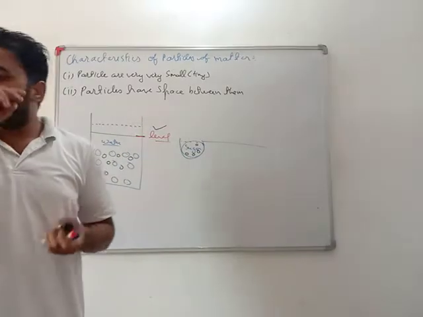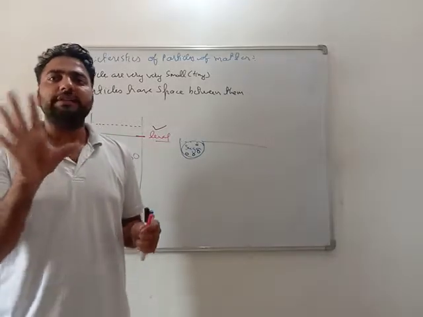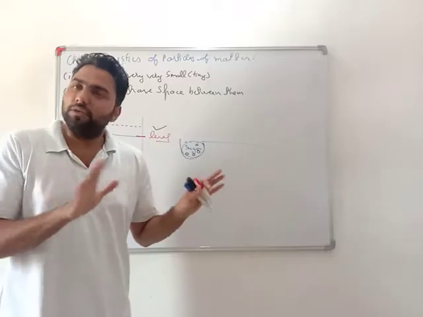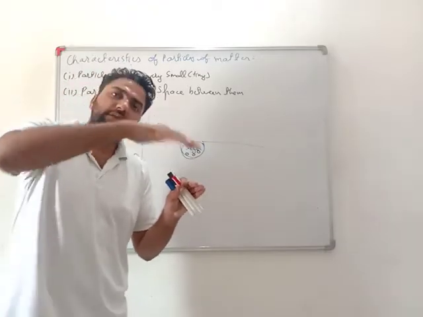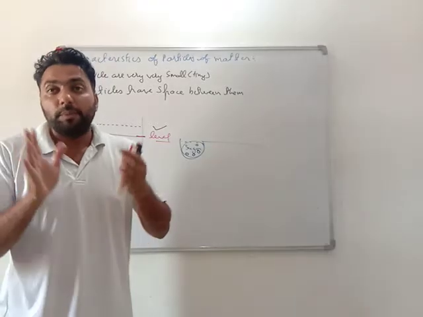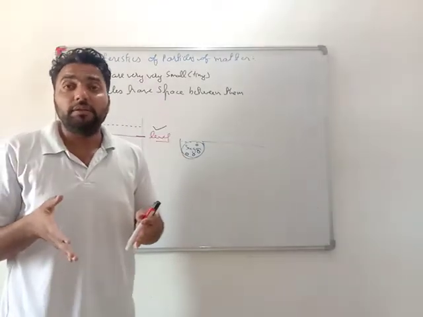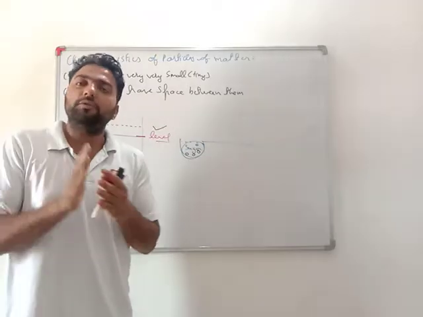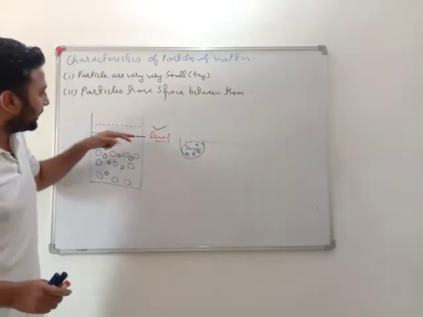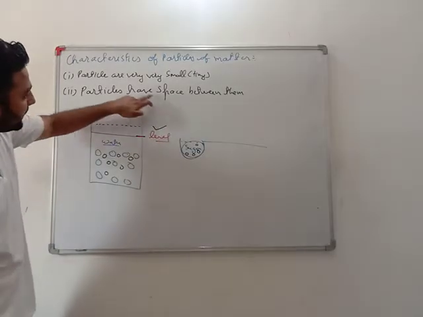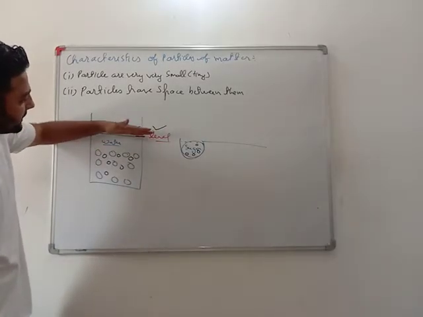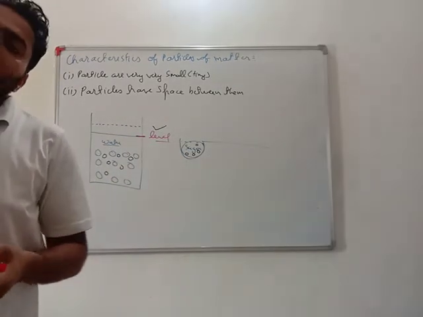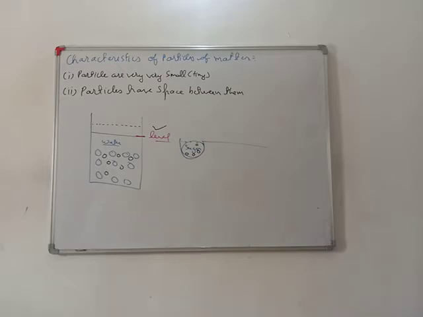Very simple. If a bus has customers, 2 or 3 seats are still empty, and no one is sitting on those seats, then 2 or more customers can be added into the bus. But if the bus is already filled, then no more persons or customers can be added into the bus. So very simple. If more customers or more particles are added into it and the level is not rising, it means there are some empty spaces. Okay. So these particles have some spaces between them.